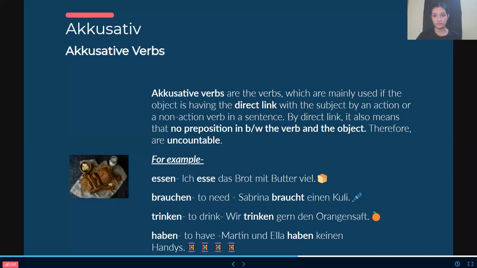Accusative verbs are the verbs which are mainly used if the object has a direct link with the subject by an action or a non-action verb in a sentence. By direct link, it also means that there is no preposition between the verb and the object.